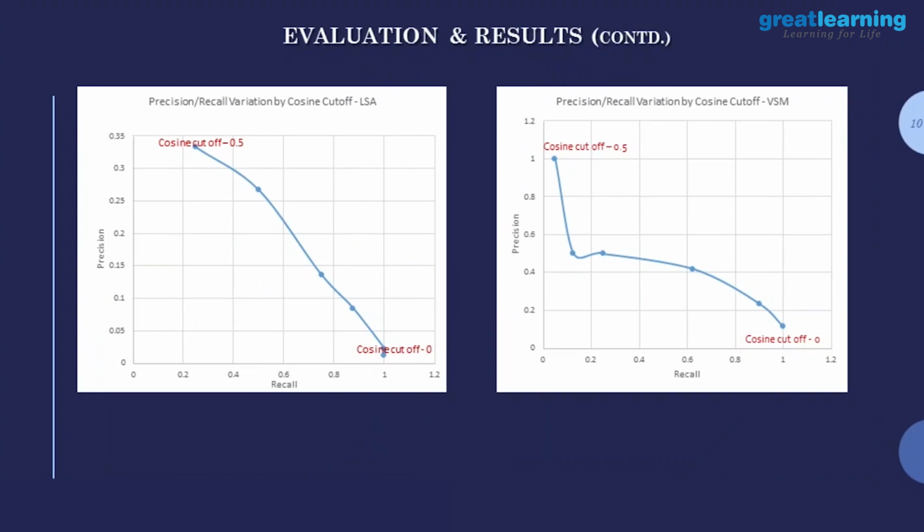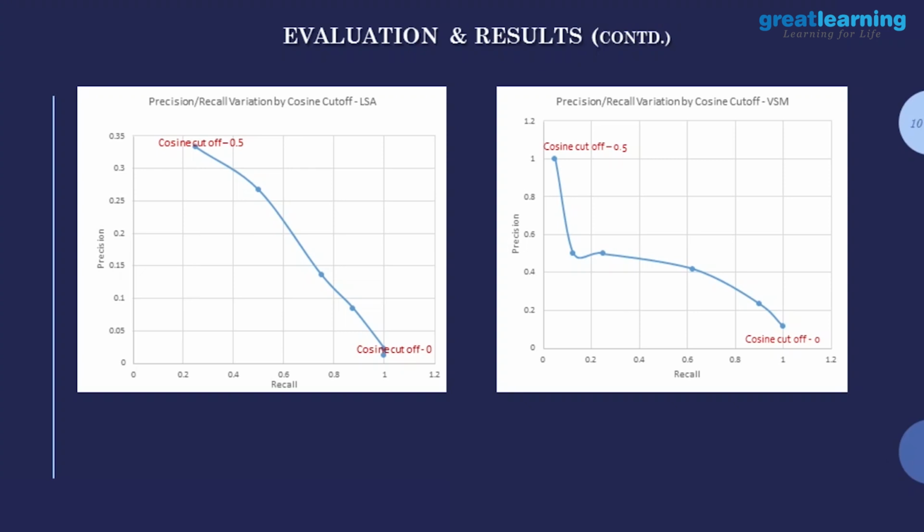This is a plot based on the precision and the recall values that we were able to derive for these two models. Left hand side is the LSA and right hand side is the VSM model. So what we realized is that in the LSA model, the precision initially at least is going to be very low. That is because when you're feeding in a question, it is fetching a lot. So how do you define precision? Precision is essentially the number of relevant documents retrieved divided by the total number of documents retrieved.